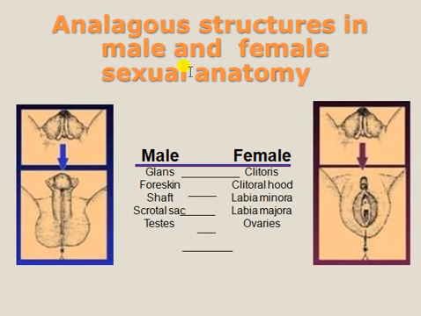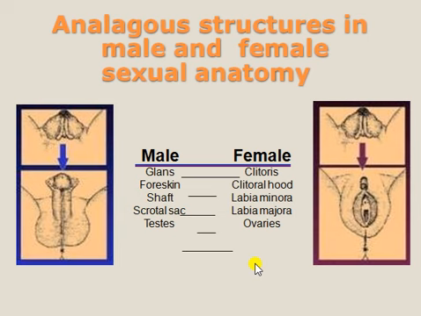So this is the analogs, the differences between the male and female. The glans penis we can compare to the clitoris. Foreskin we can call a clitoral hood. The shaft, this entire shaft, we can call the labia minora. The scrotal sac we can say is the labia majora. And the testis we can analogize with the ovaries.